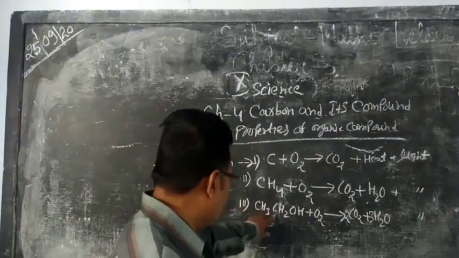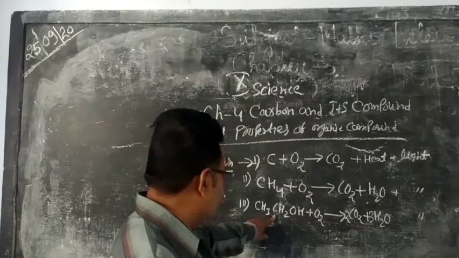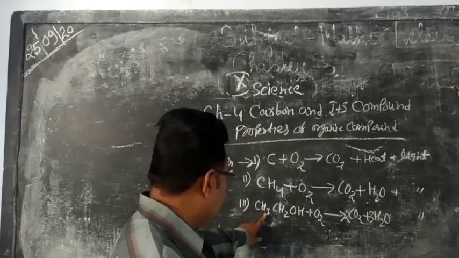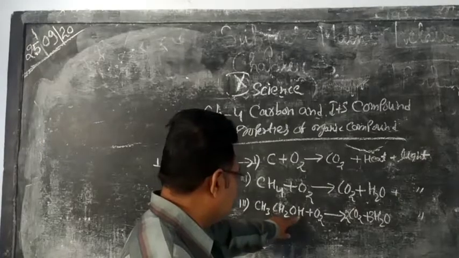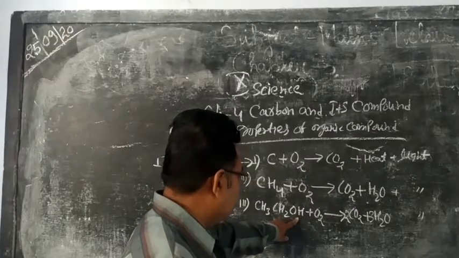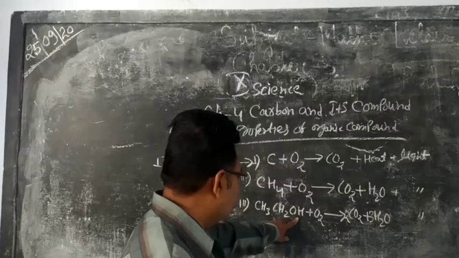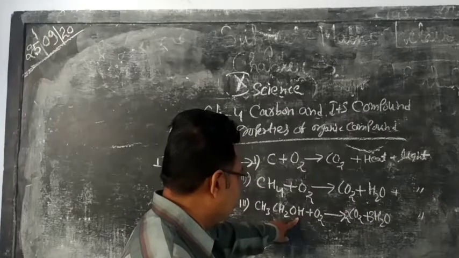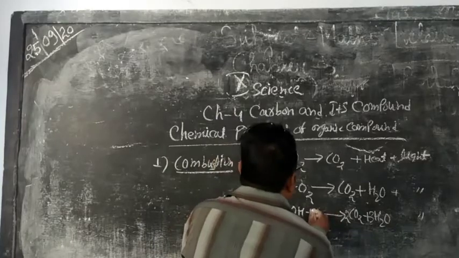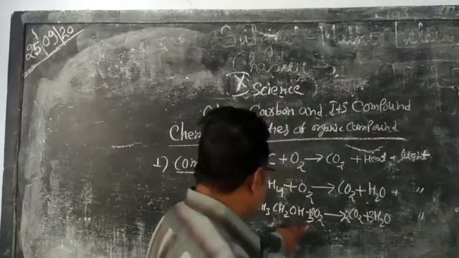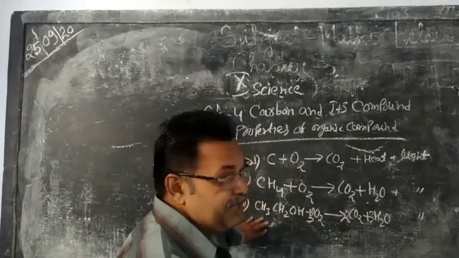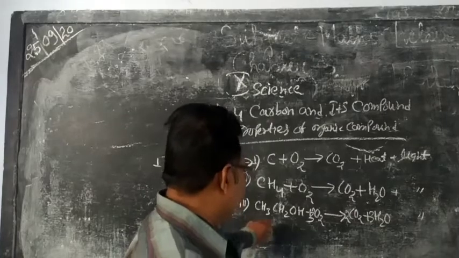Let us count the oxygen atoms and the hydrogen atoms on both sides and balance the equation. Yes, here we can write 3 also. Now this is the balanced chemical reaction.